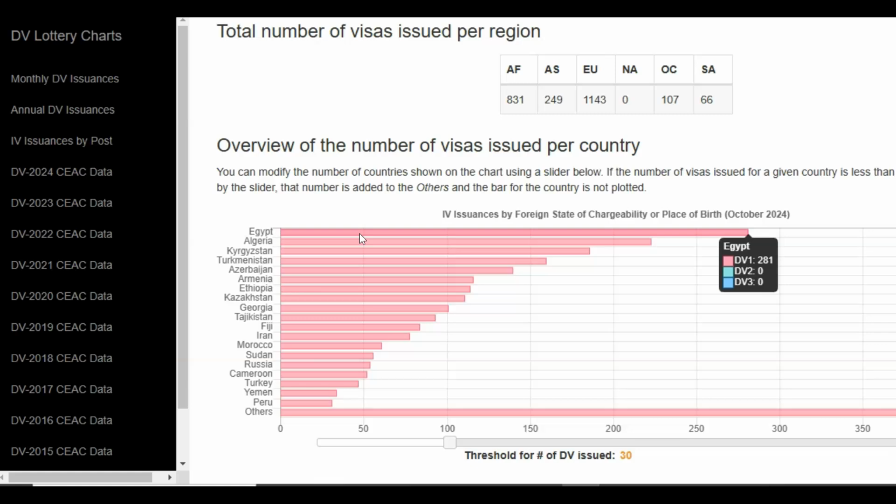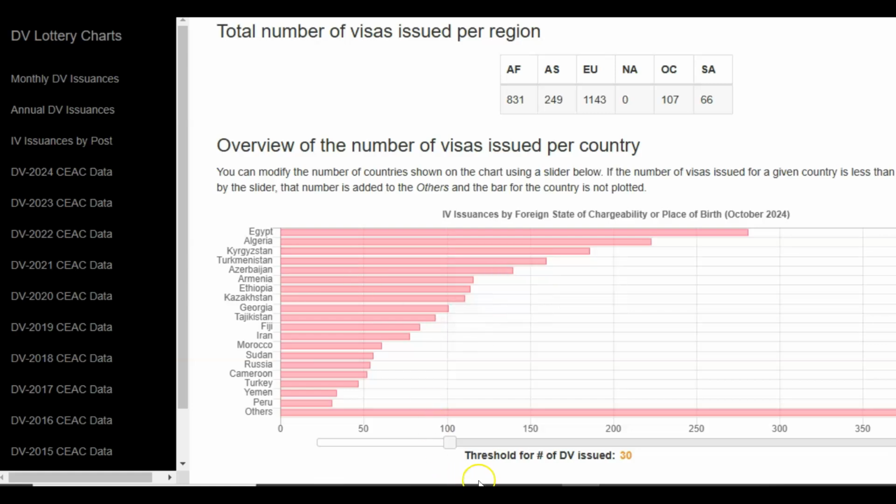That is followed by Algeria. So pointing to the bar that corresponds to Algeria, we see that 223 visas were issued to applicants chargeable to Algeria, and that is followed by Kazakhstan and other countries from your different regions.